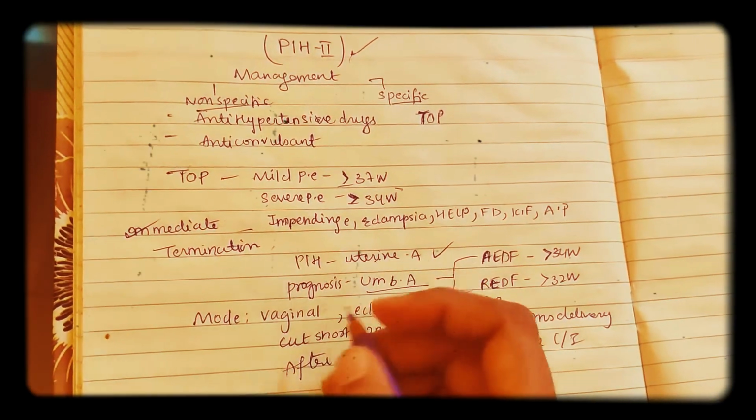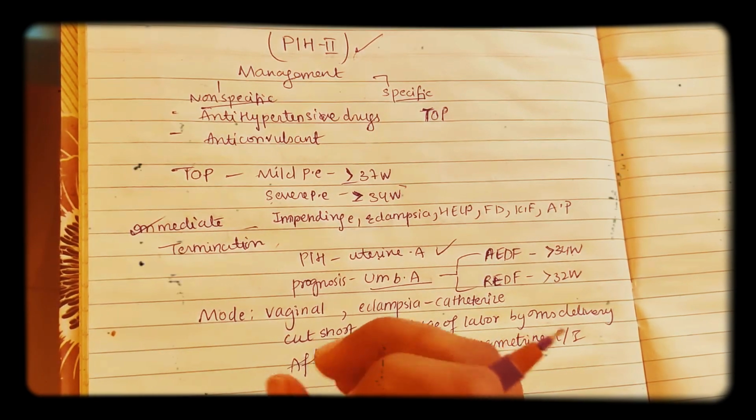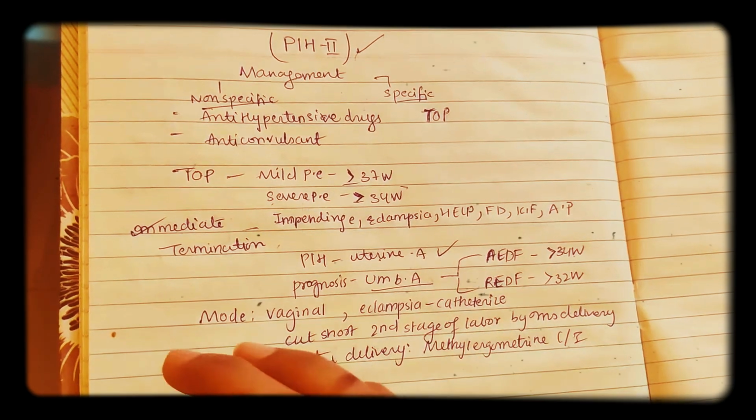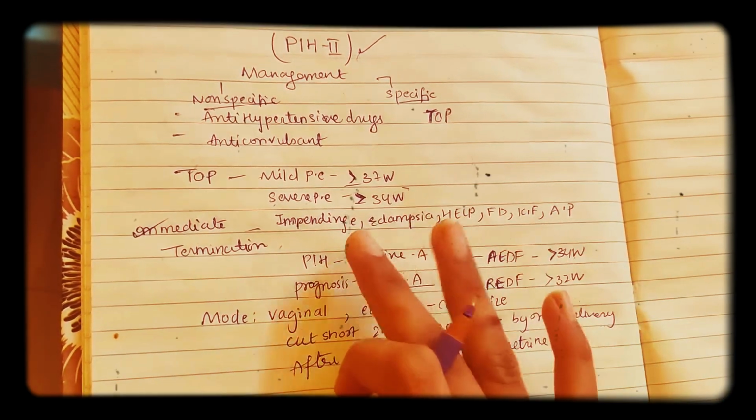So normally, as I said, you do vaginal delivery. In the case of eclampsia, you use catheterization, and you cut short the second stage of labor by instrumental delivery. And after delivery, methylergometrine is contraindicated.